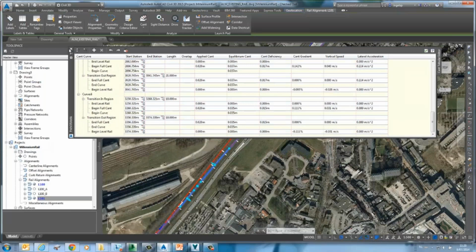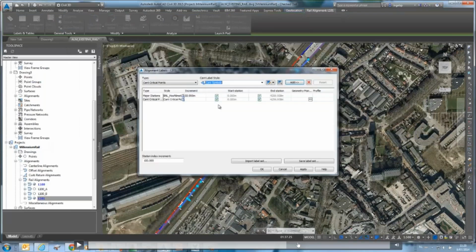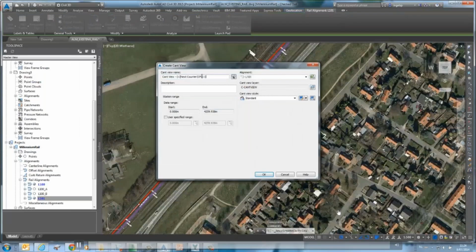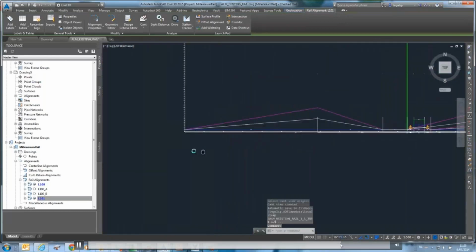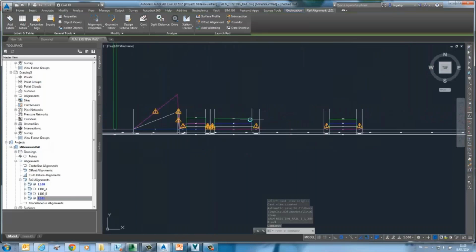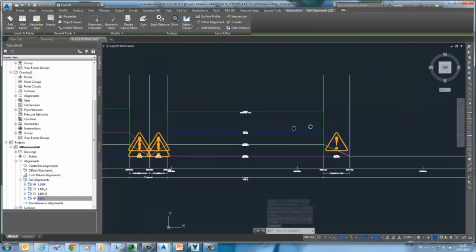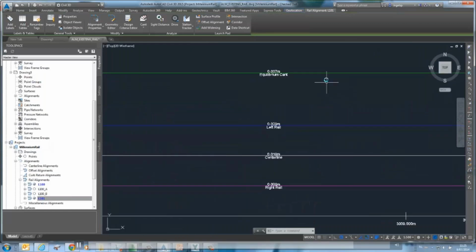If you see there, cant diagrams come directly on top of the alignment itself. You see, this is very similar to the super elevation diagrams that you have in the road.